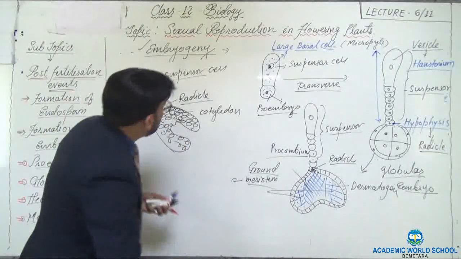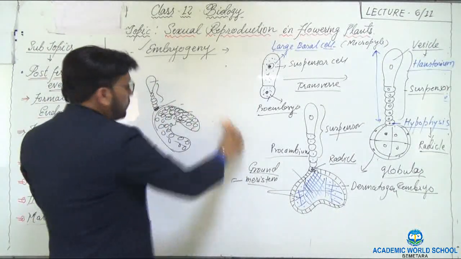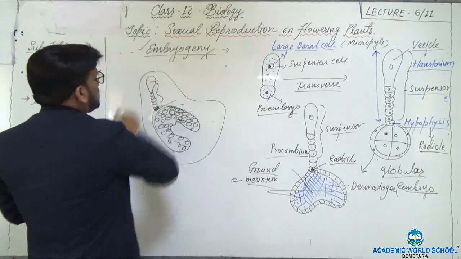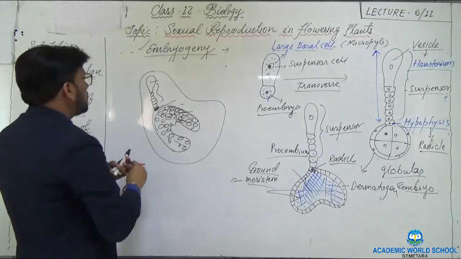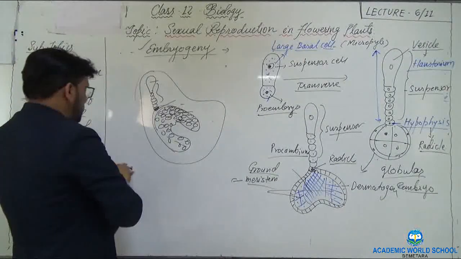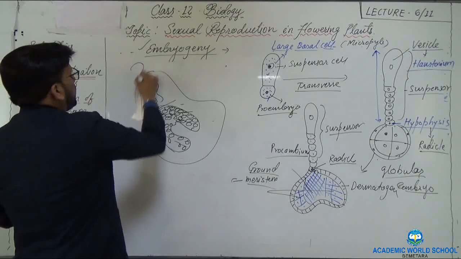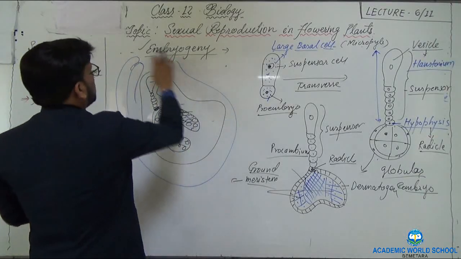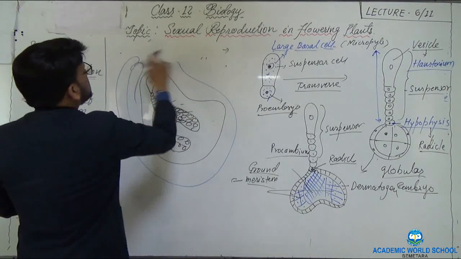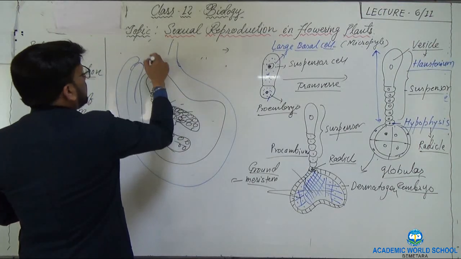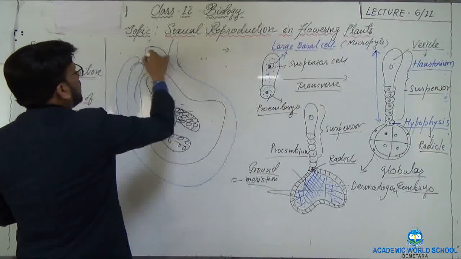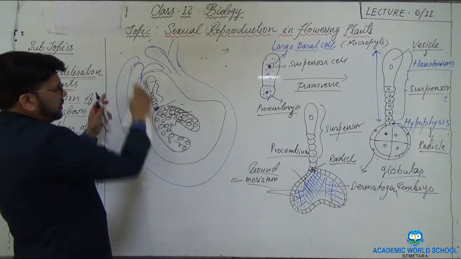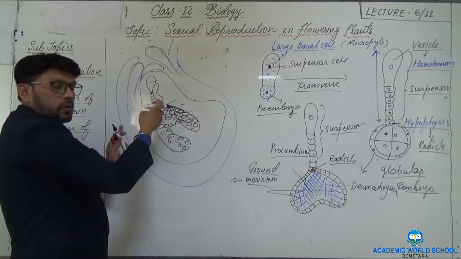Now I am making this inside the ovule. How does it look? So this is the structure. So what is happening here? This is the micropylar end. What is the micropylar end? At this micropylar end, you can see this is the funicle and these are the integuments. Yes. So you can see here, this is the entire ovule.